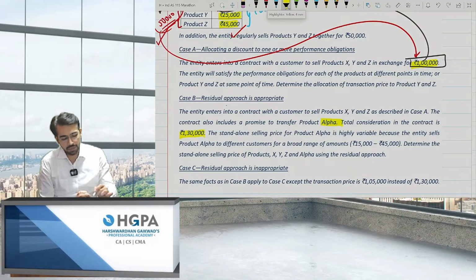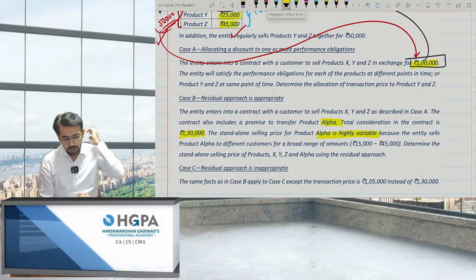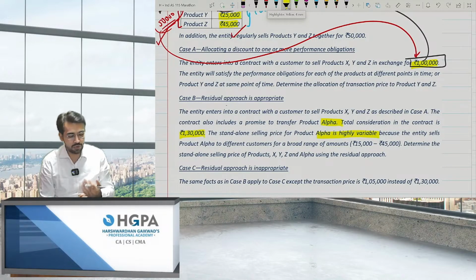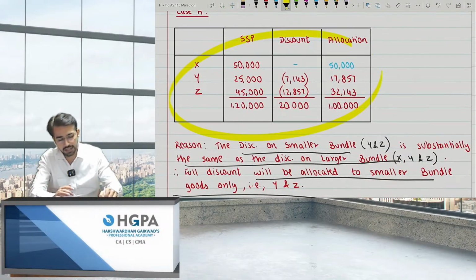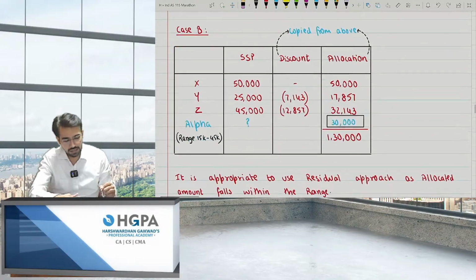The standalone selling price of alpha is highly variable because the entity sells the product alpha to different customers for a broad range of amounts, that is 15,000 to 45,000. Can I say the range is given? The answer is yes. Now how will you check? I have copy pasted this table entirely as it is over here.